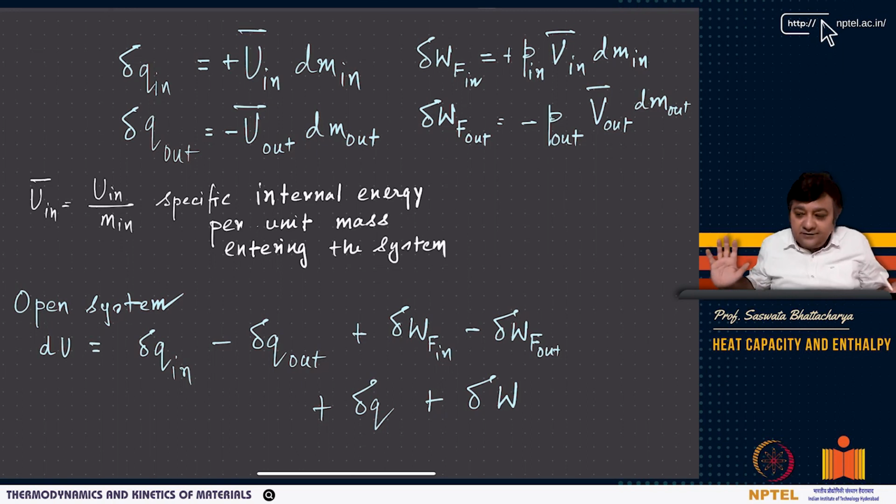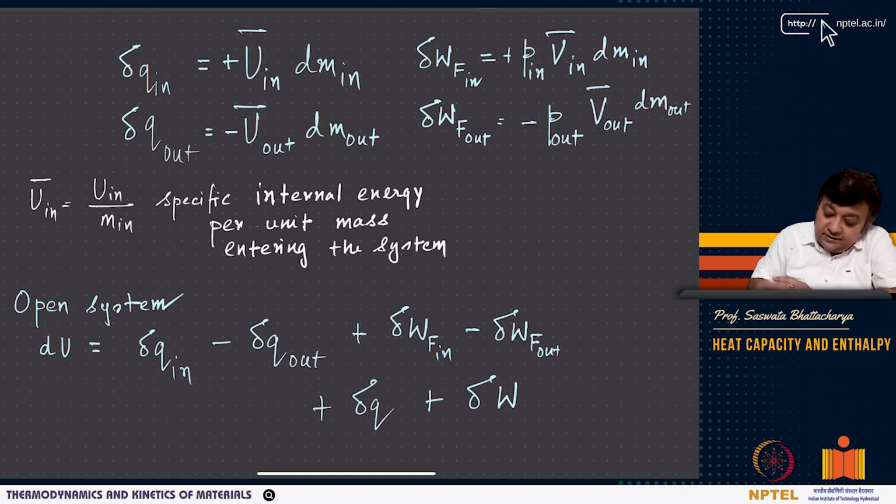Similarly, the matter coming in, the flow work done to push the matter in, and the internal energy associated with that matter, all of these we take as positive, and whatever is leaving the system we take as negative.